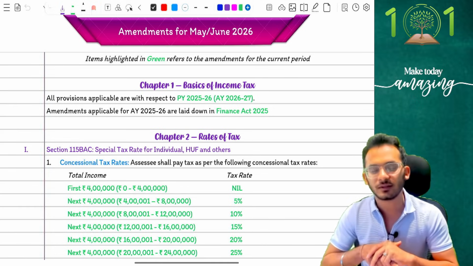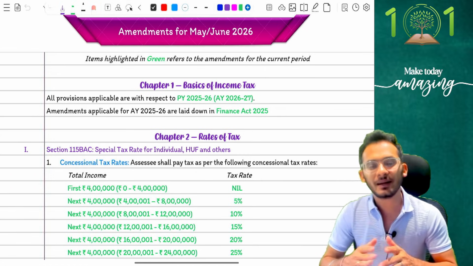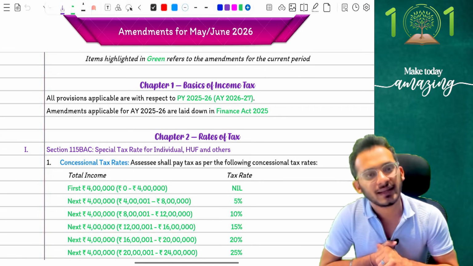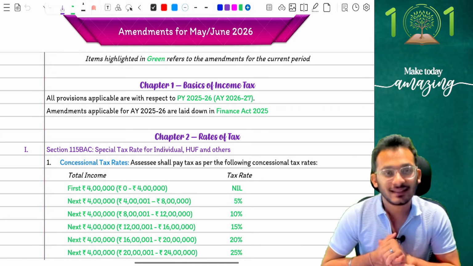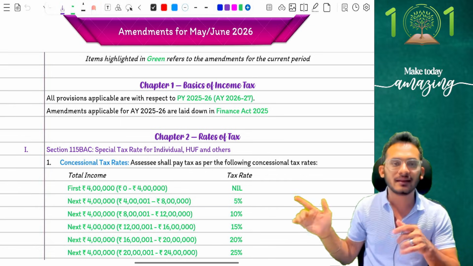There are changes, no doubts about it. But do you have to pay too much attention to it, or is it something you can easily manage on your own? Is what this video is going to come and tell you. So let's watch it out together and let's understand how it is. I will explain you each and every amendment as highlighted in greens in the material.